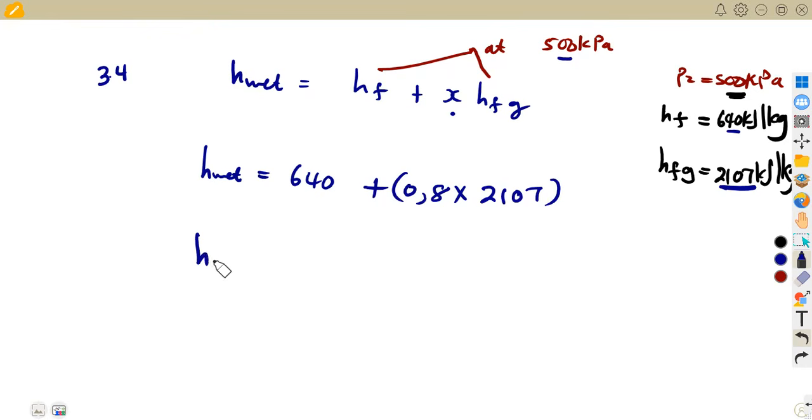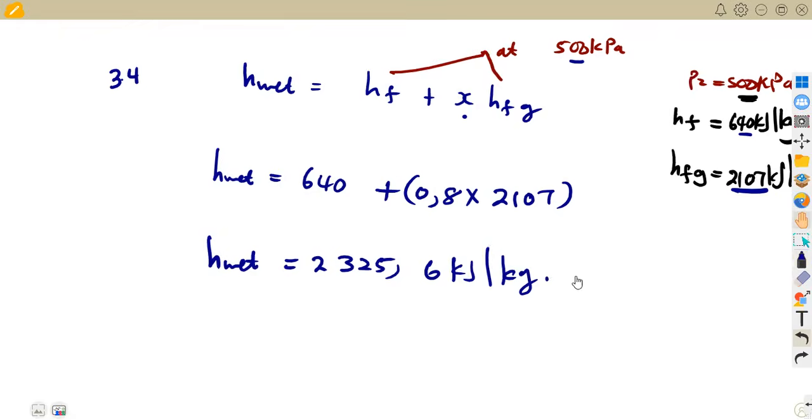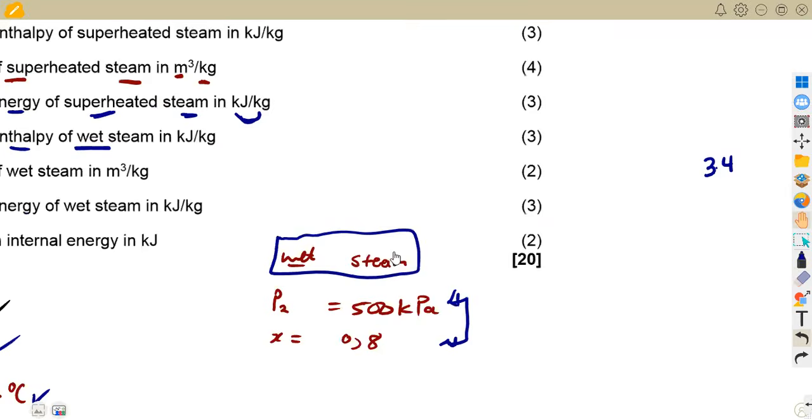Together we combine, and this is going to give us H wet, which is 2,325.6 kilojoule per kg. Since this is needed in kilojoule per kg, unless it is needed in kilojoules only, that's where we have to consider the mass that we are given. So that is it for H wet.